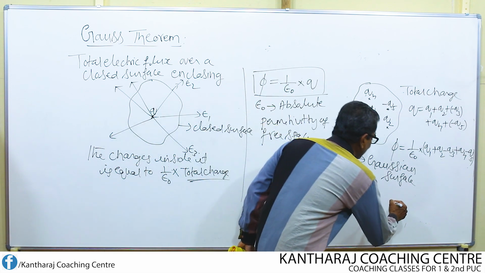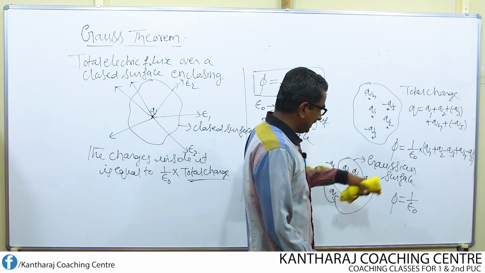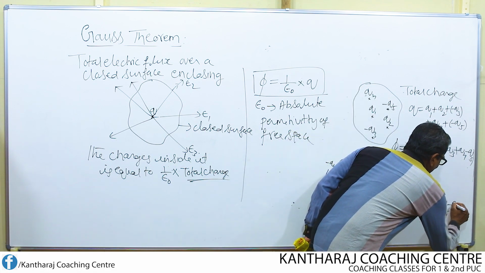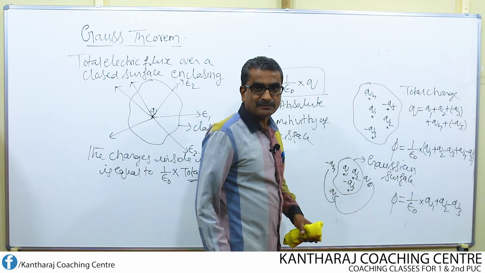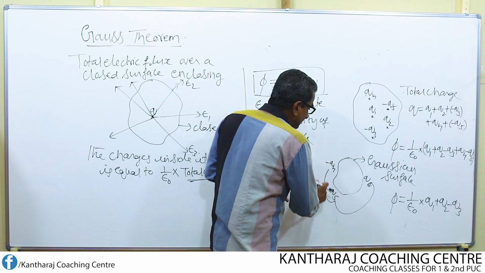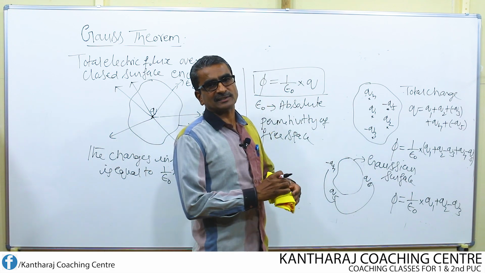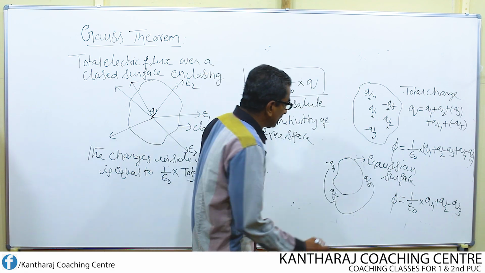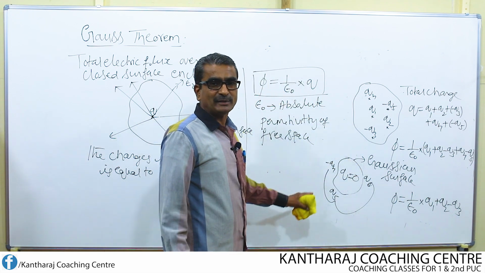In this case, we write the mathematical form of Gauss theorem according to the statement as 1 over epsilon times Q1 plus Q2 minus Q3, no Q4, Q5 and Q6. Suppose no charges are present inside, and only charges are present outside. Then can we apply Gauss theorem? No. The flux in this case becomes equal to 0, because Q equals 0 inside the surface; no charge is considered. That's why Q equals 0.